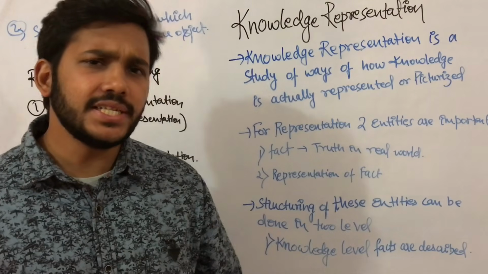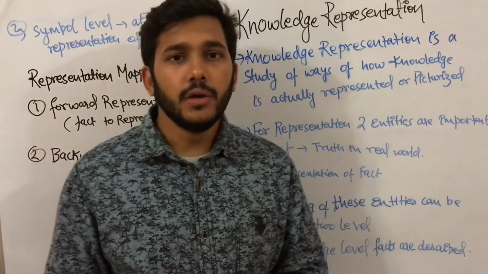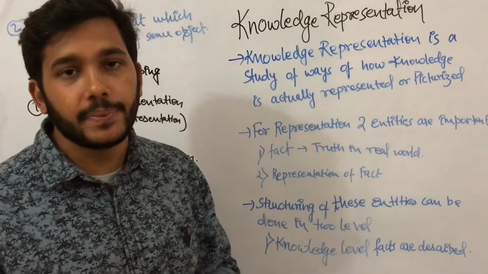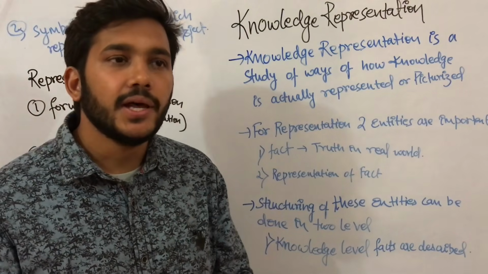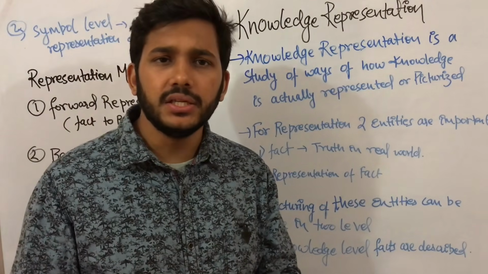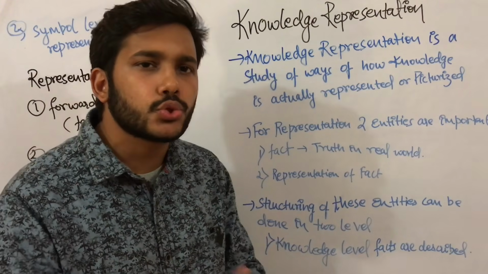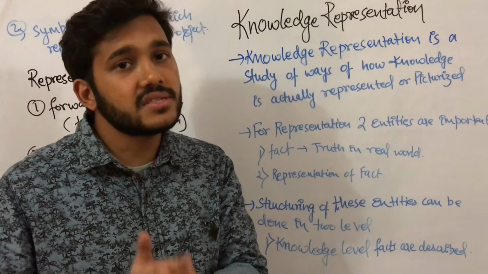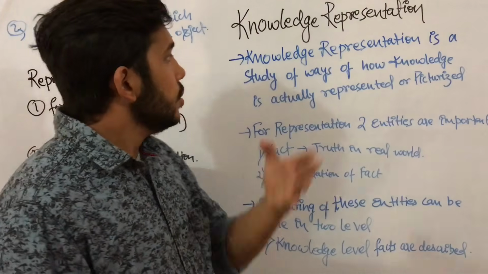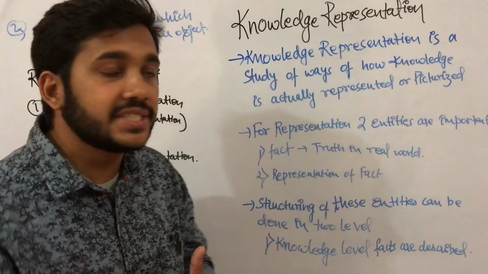So basically, what is knowledge representation? Before talking about knowledge representation, what is knowledge? You can say knowledge is something that exists in a real world entity, or you can say it is truth in some real world entity. So what is knowledge representation?